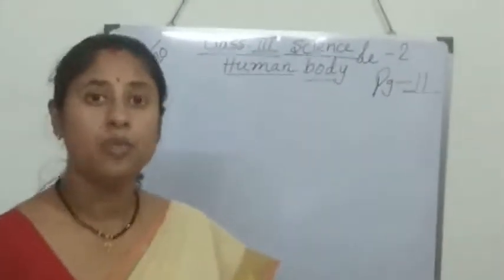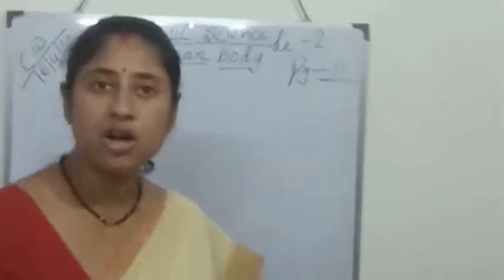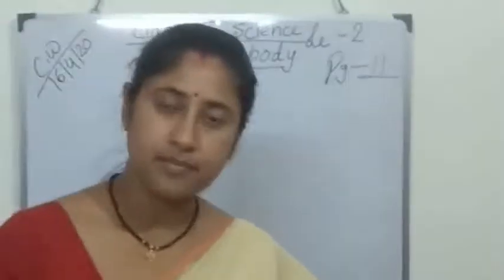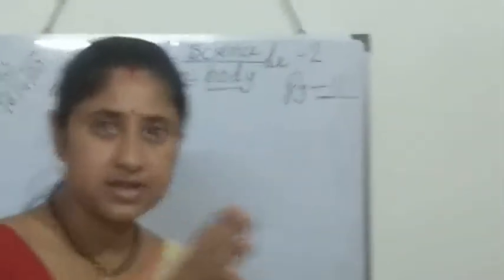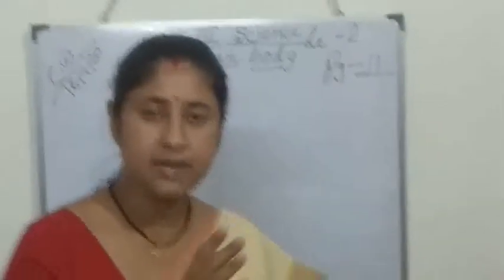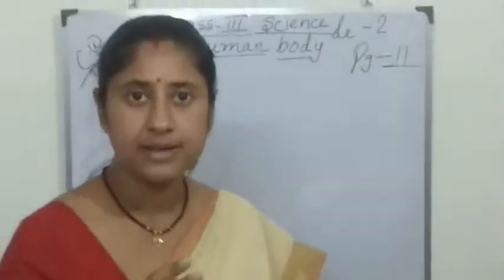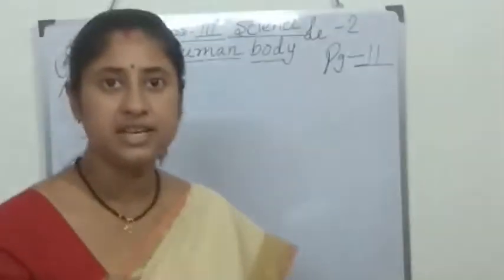We cannot see them. How many types of organs? External and internal. This one is external organs, like eyes, ear, nose, skin, tongue.